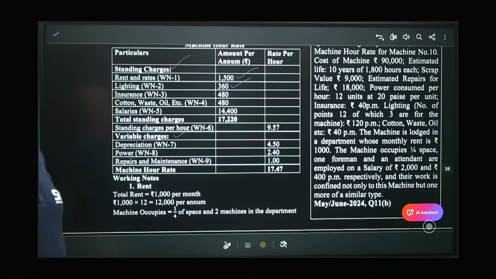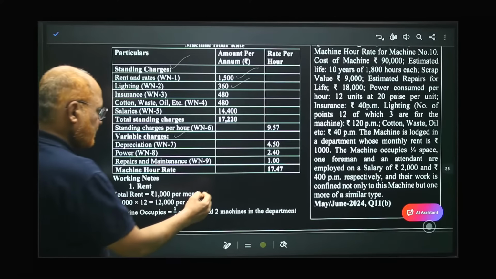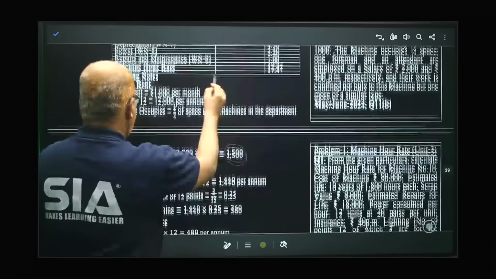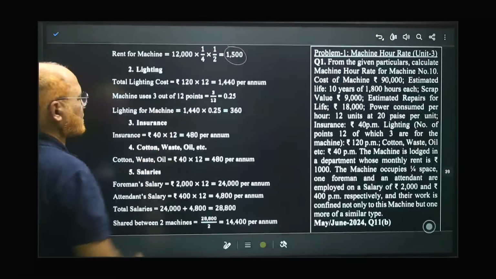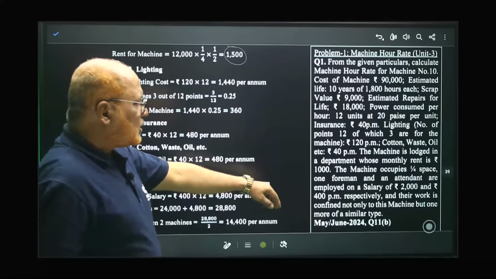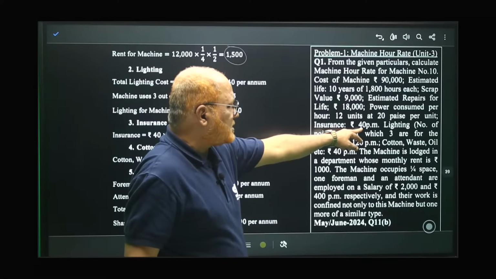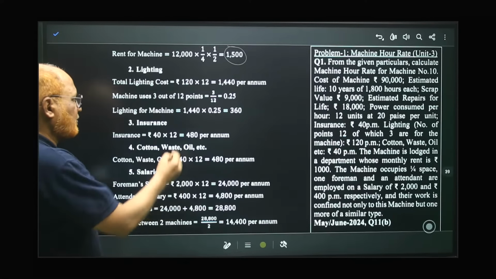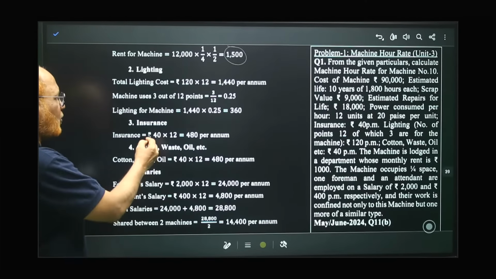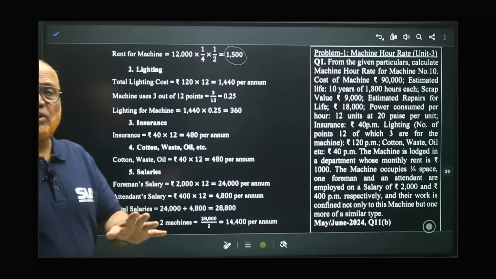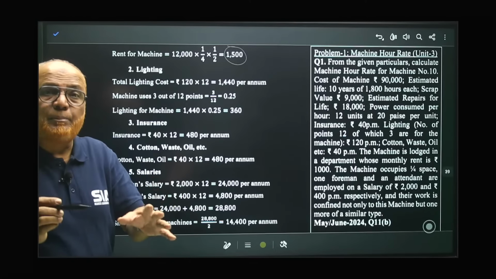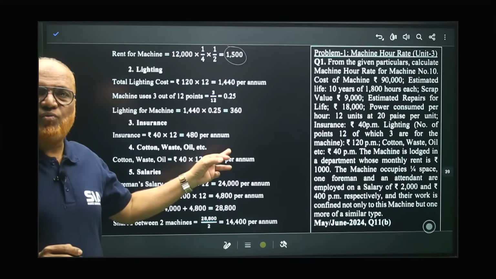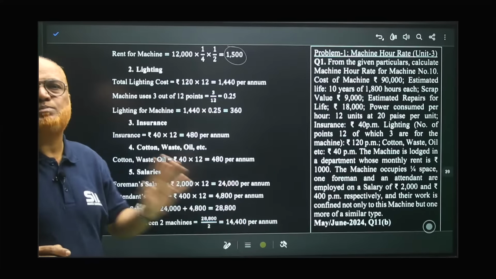Third item is insurance. Working note number 3, insurance. It is given in the problem, insurance is 40 rupees per month. Here you can see insurance 40 rupees per month into 12, 480. 480 rupees is the insurance. Insurance will not be taken combined. It will be taken separately for each machine. So this 480 rupees is specifically for this machine only.